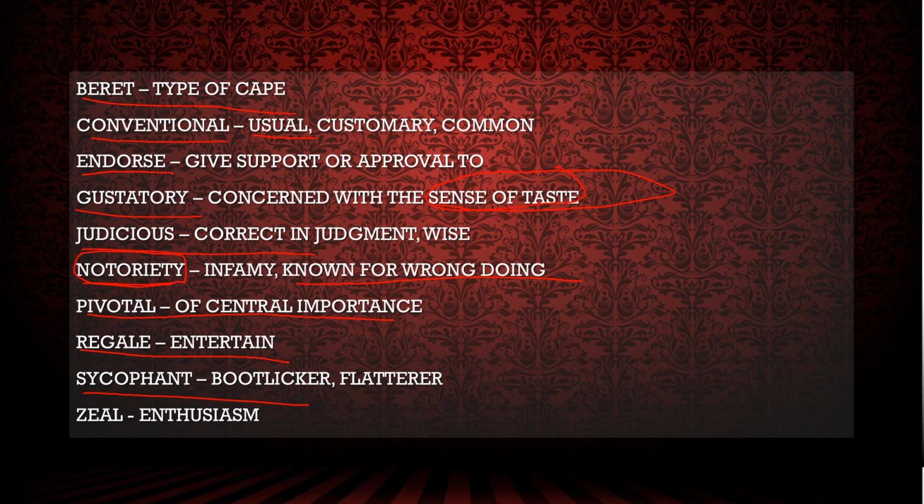You can remember this word by psycho. You are such a psycho. Why are you following people? Why are you giving importance to people? Sycophant means when you give importance to someone just for your personal advantage, your personal benefit. Bootlicker, flatterer. Now zeal is enthusiasm.